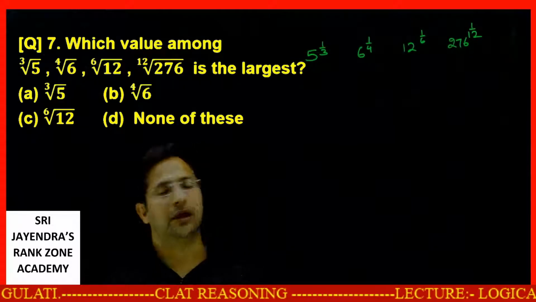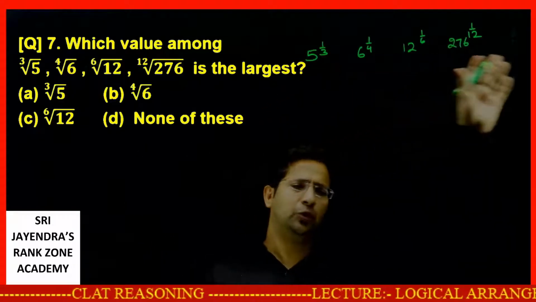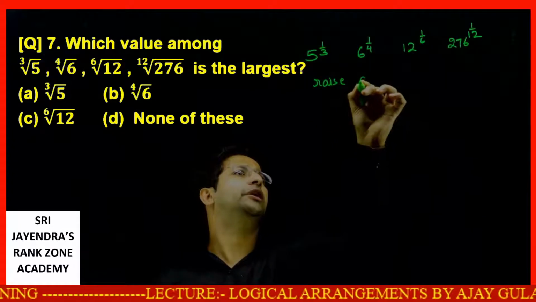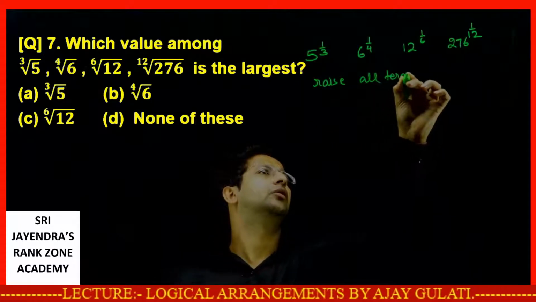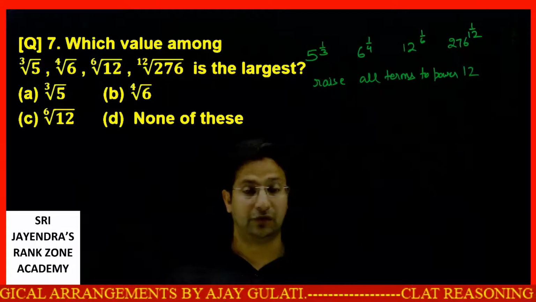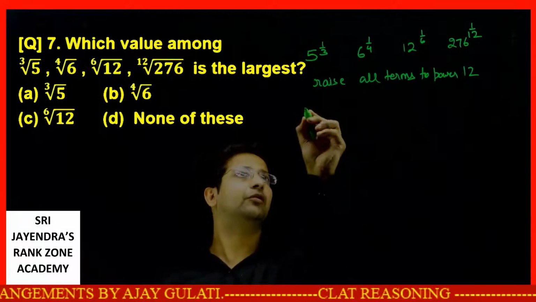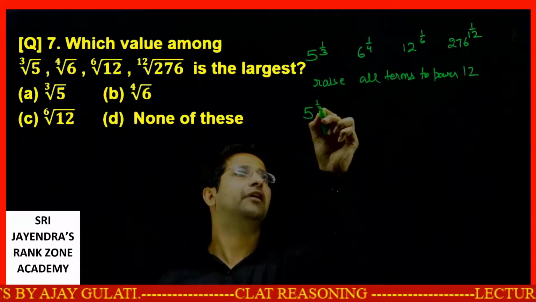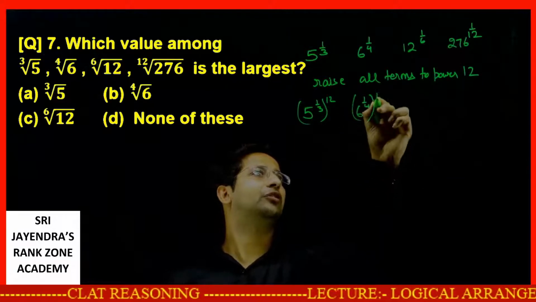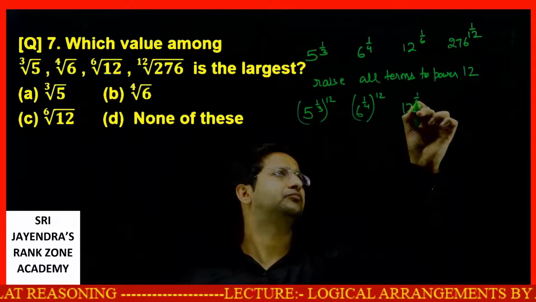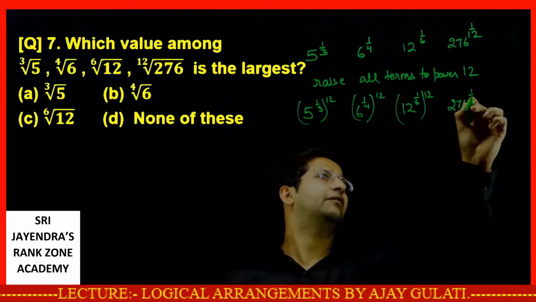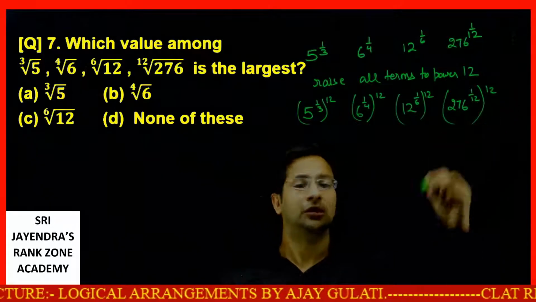What is being asked, my dear students, is the largest. Okay, see, let's raise them all to power 12. All terms to the power of 12. When I raise all the terms to the power of 12, what do I get? 5 to the power 1 by 3 raised to the power 12. 6 to the power 1 by 4 raised to the power 12. 276 raised to the power 1 by 12 to the power 12.